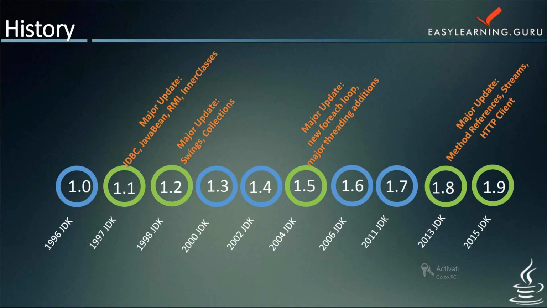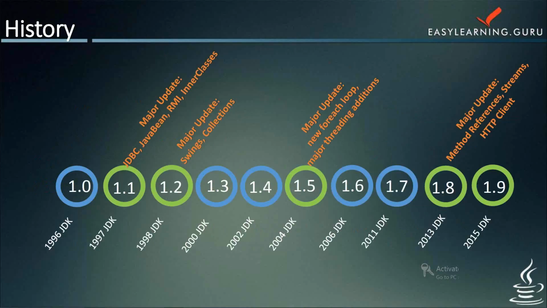On 23rd January 1996, JDK 1.0 was released. JDK 1.1 was released in 1997 with the major updates of JDBC, Java Bean, RMI, and inner classes. In 1998, JDK 1.2 was released with the major updates of Swing and collections. In 2000, JDK 1.3 was released and 1.4 in 2002.